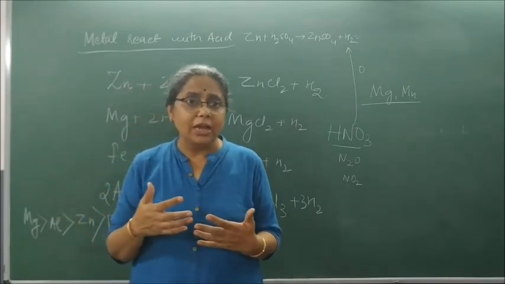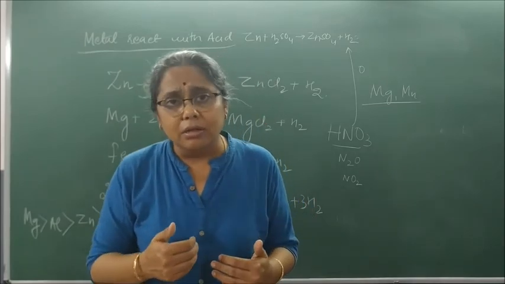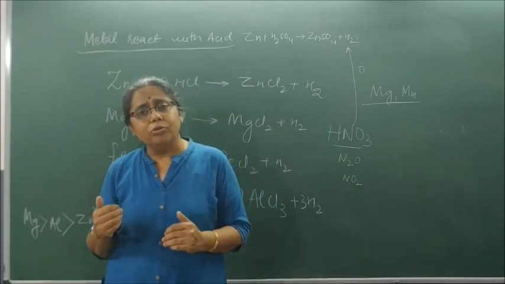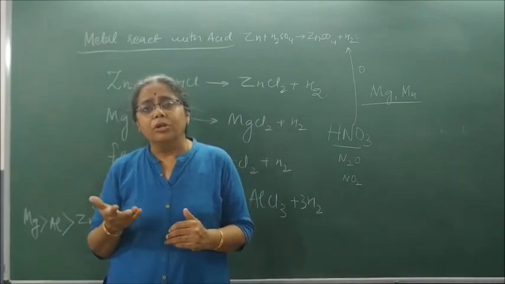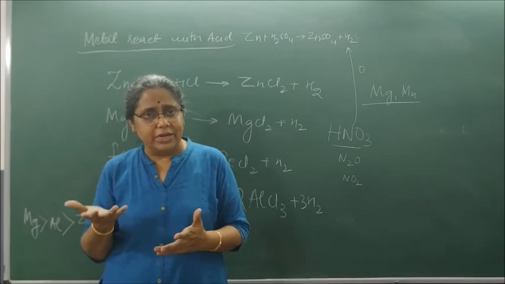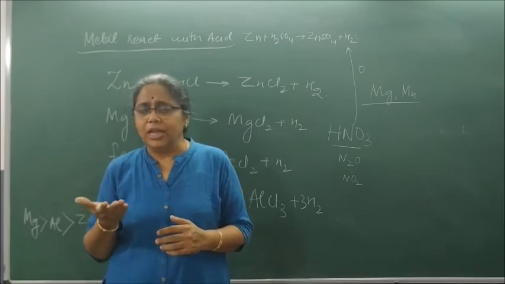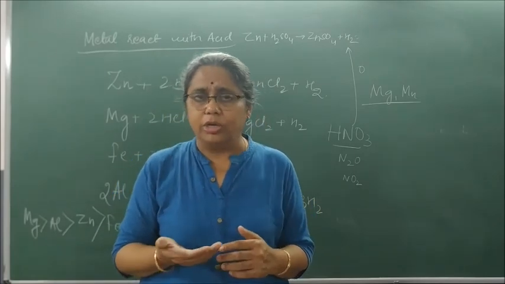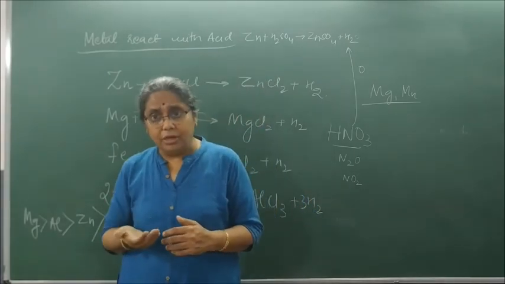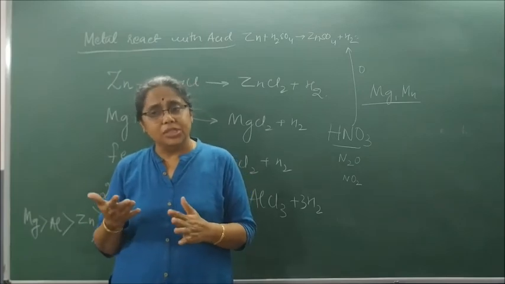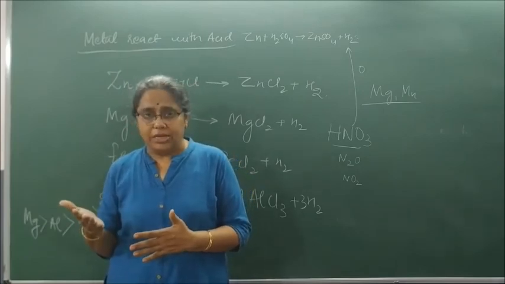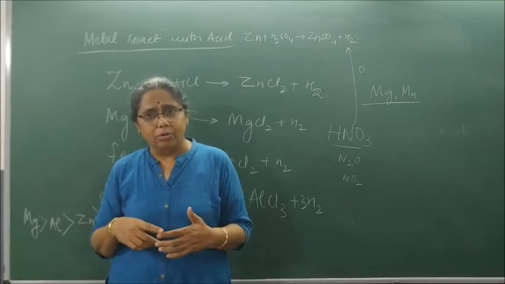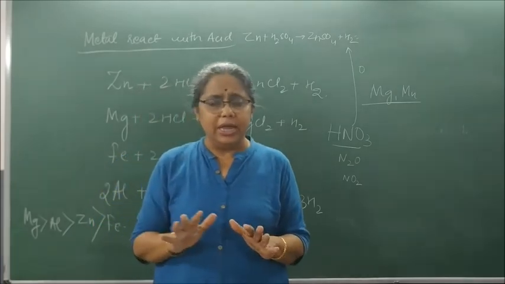Sodium and potassium react violently. Calcium reacts slowly. Calcium floats on the surface of water because the hydrogen gas that gets released sticks onto the metal surface and brings it onto the top. We studied magnesium reacts with hot water. Iron, aluminium and zinc react with steam to form their oxides. Metals like lead, silver, copper and gold do not react with water at all.